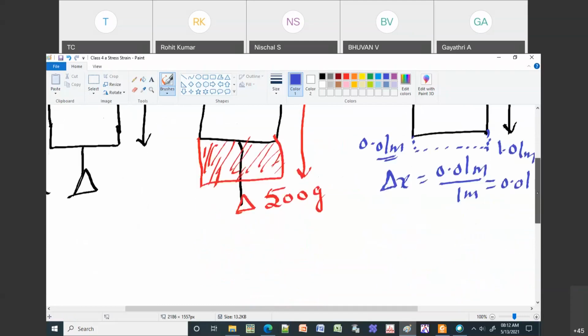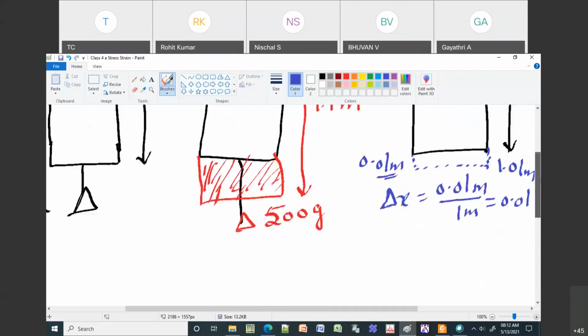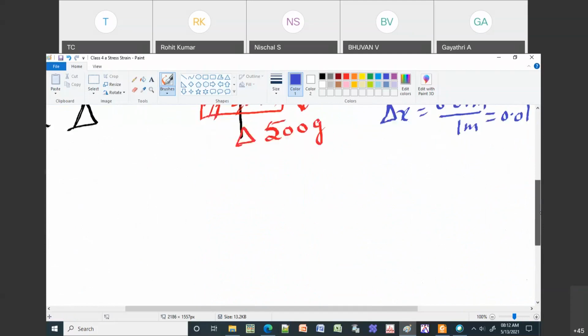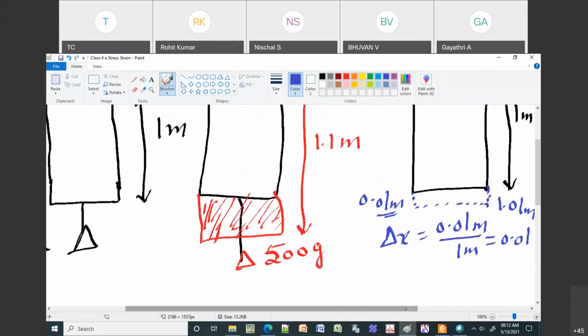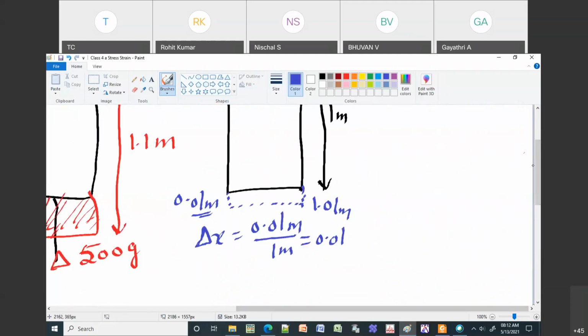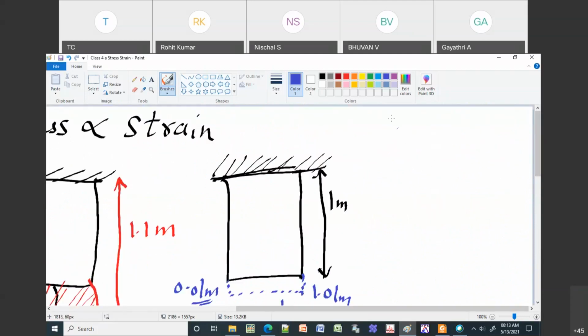Okay, so now what we will do is, we'll make a tabular column, or we will make more measurements. Okay, so what kind of measurement is, I'll put the load here. So load in grams or kg, and then I will try to find the corresponding strain. Strain is nothing but whatever I called as delta x.